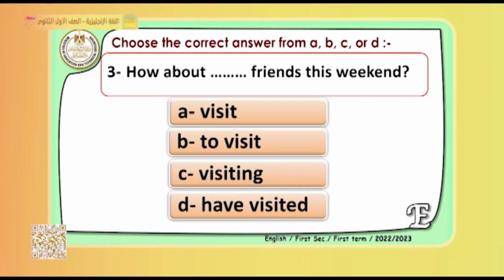How about is followed by infinitive or ing? Yes, excellent, it's followed by ing. So we say how about visiting friends. So again, let's is followed by infinitive. How about is followed by ing.